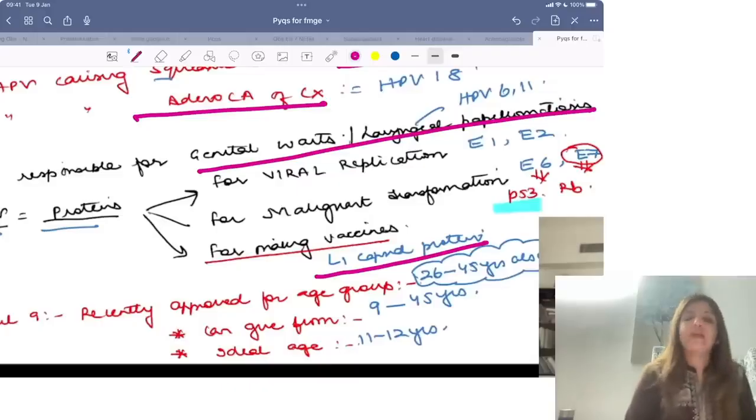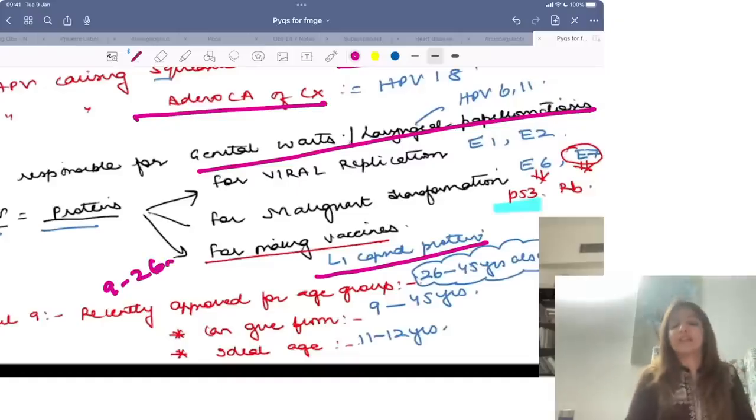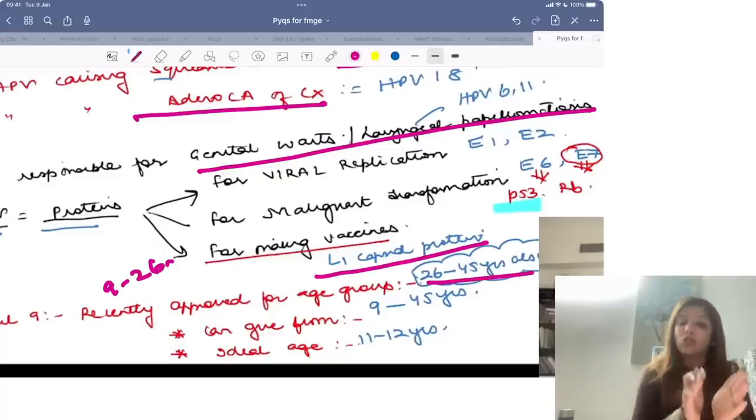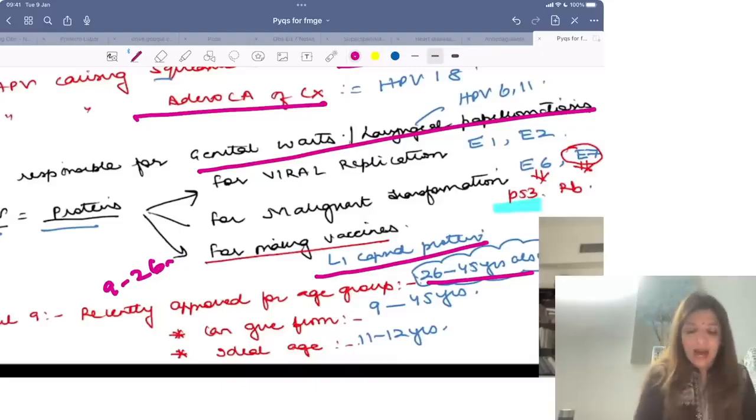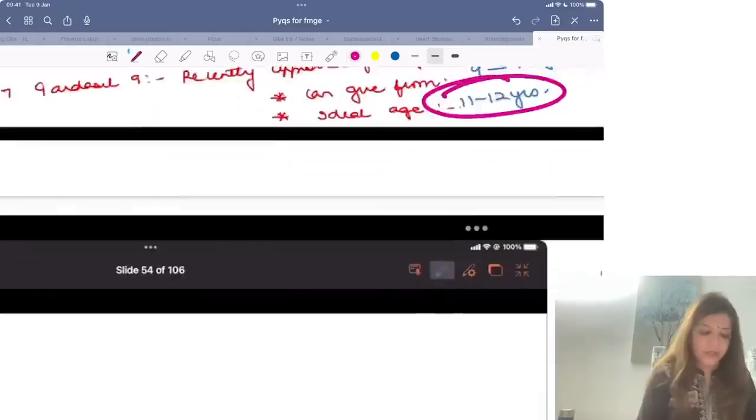Now please remember that HPV vaccines, till now we were saying that HPV vaccines are given between age group 9 to 26. Recently HPV vaccines have also been approved for years 26 to 45. So high risk females between 26 to 45 years also we can give HPV vaccines, right? Ideal age for giving HPV vaccines is 11 to 12 years.